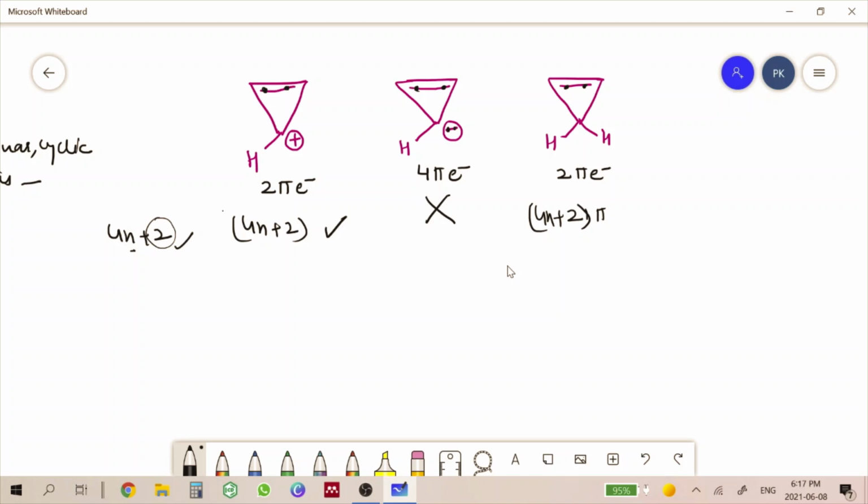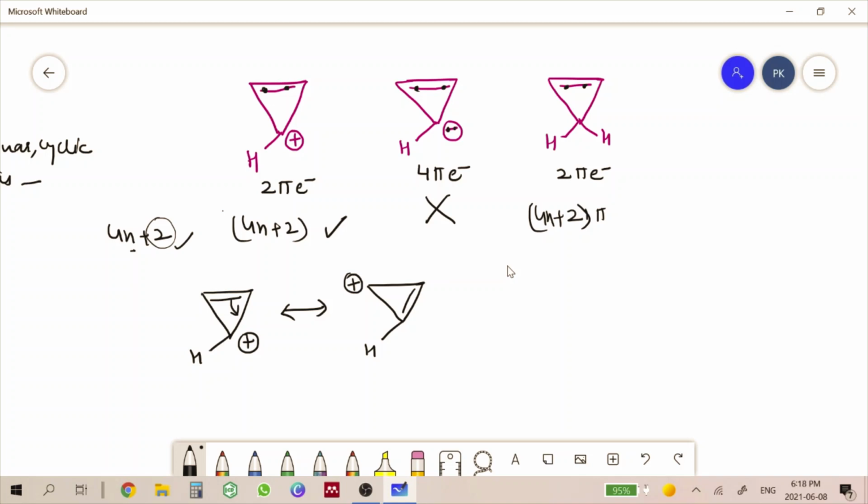Now let us see another example. Let us see the another condition, whether all these electrons are distributed over all the carbon atoms or not. Let us see. In case of cation, what happens? We have this positive charge, we have one electron. Now these electrons can move over here. We will get the resonating structure like, now double bond is here.